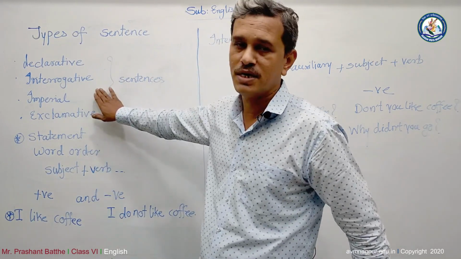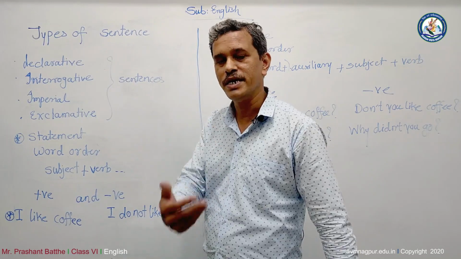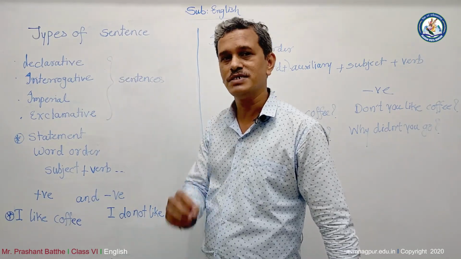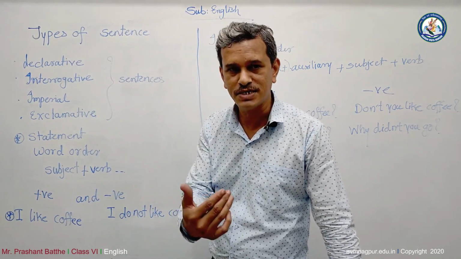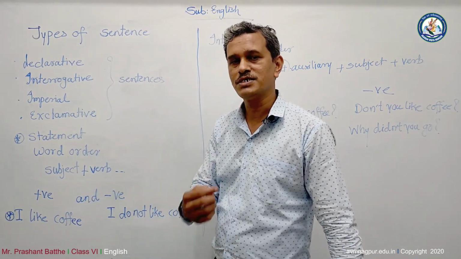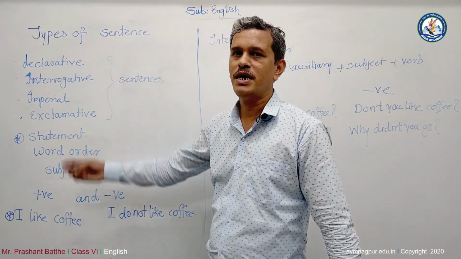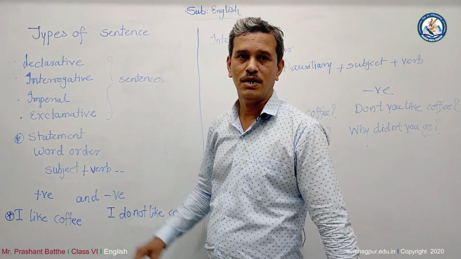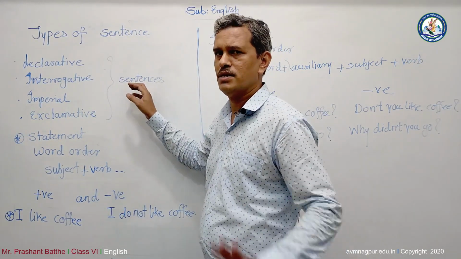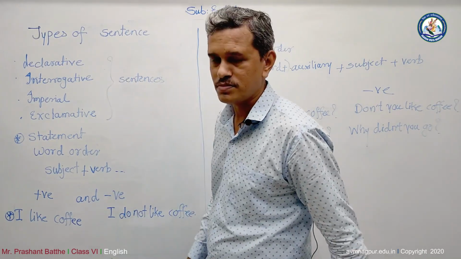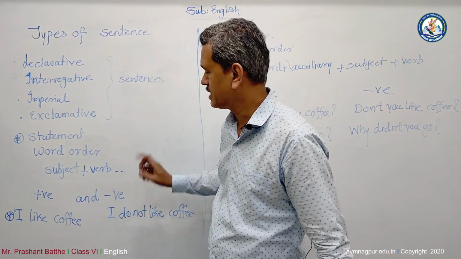Then the next one, interrogative. One by one we are going to take their introduction as well as their speciality. Once again, declarative, that is a declaration. It can be a statement, it can be assertion. So there are three names. And my dear friends, as far as declaration is concerned, we can say that there's a full stop after the sentence. That is the declaration.